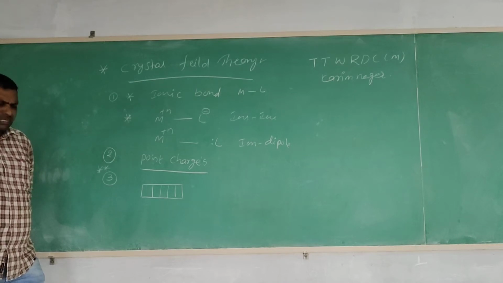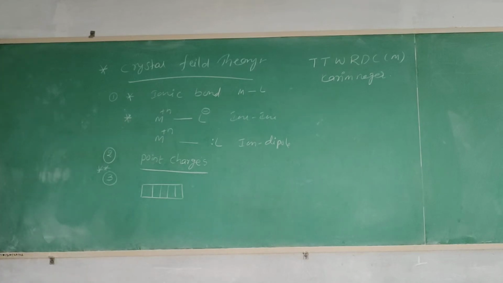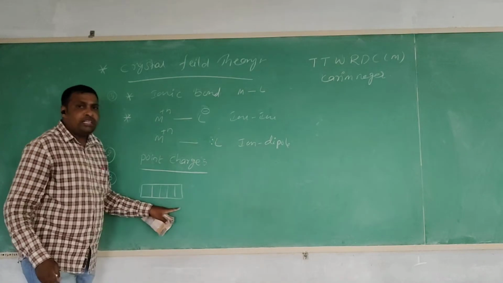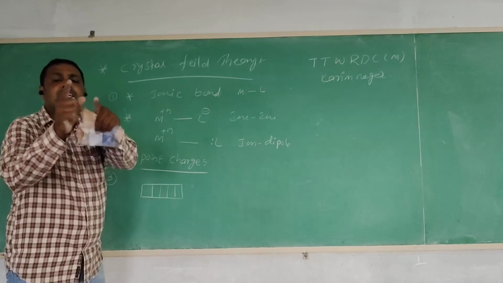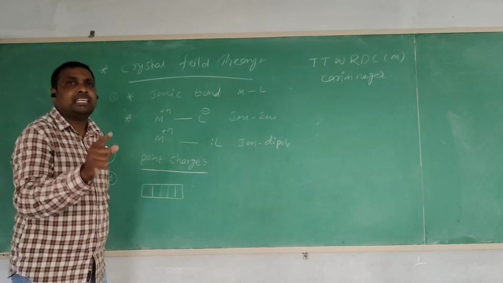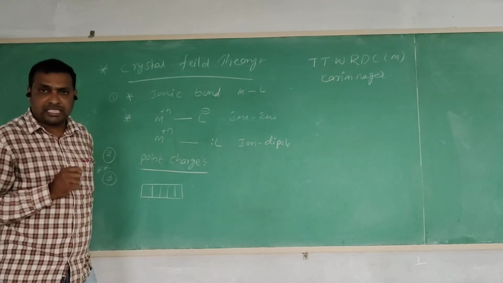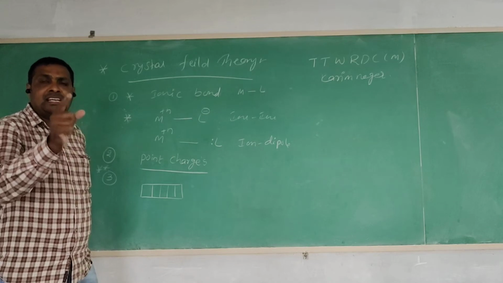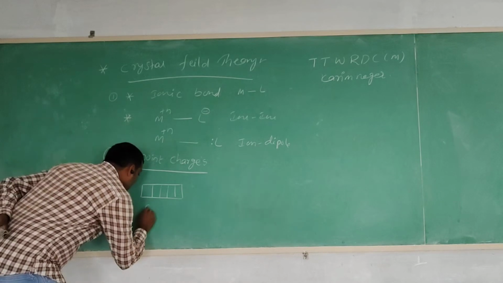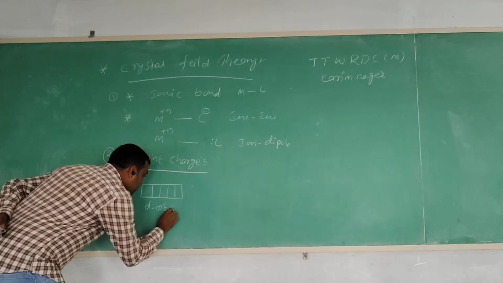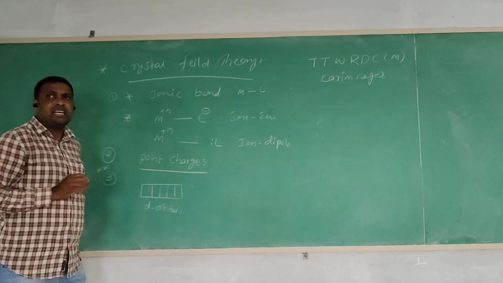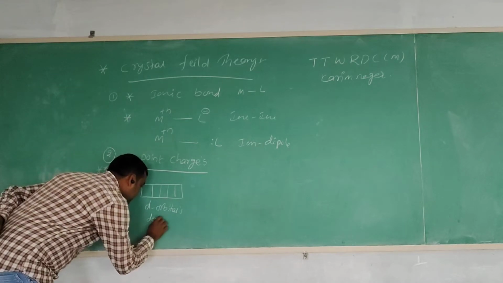The metal atom contains five d orbitals, and those five d orbitals are degenerate. Degenerate means the same energy is present. All the d orbitals have the same amount of energy.